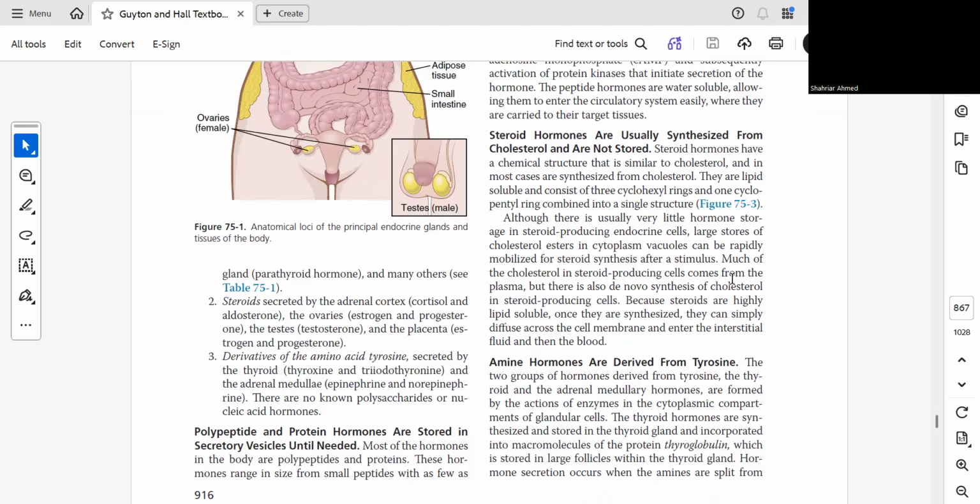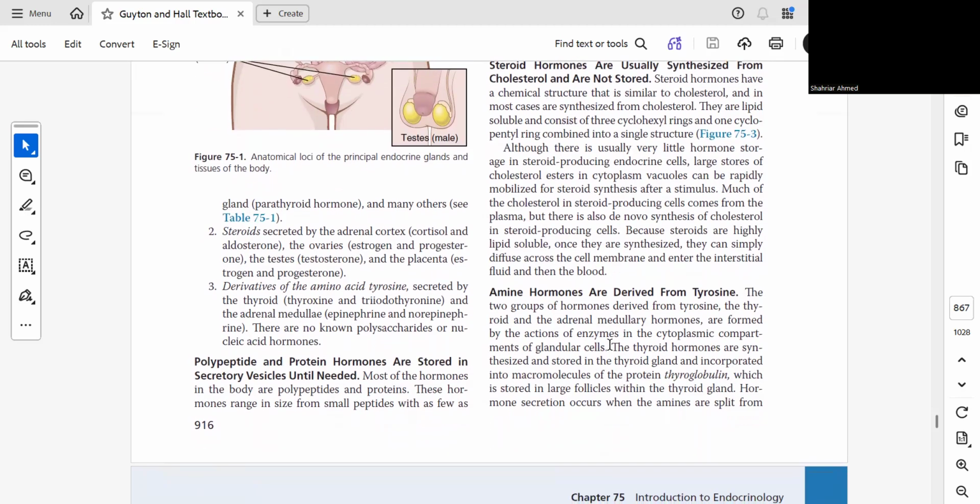So what does it mean? Much of the cholesterol in steroid-producing cells comes from the plasma, but there is also de novo synthesis of cholesterol in steroid-producing cells. Because steroids are highly lipid soluble, once they are synthesized, they can simply diffuse across the cell membrane and enter the interstitial fluid and then the blood.